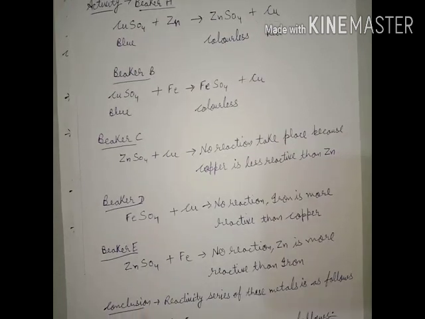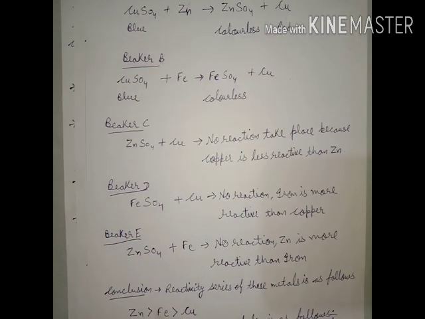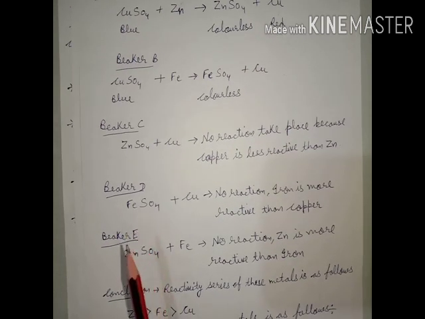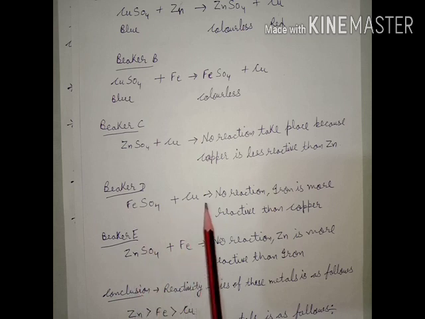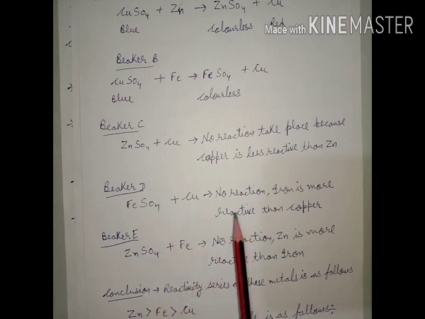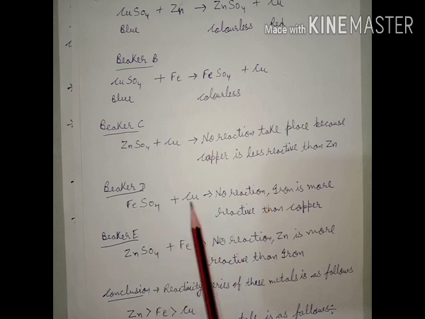Now moving on to the fourth test. In the fourth beaker D, there is a solution of FeSO4, ferrous sulfate, meaning iron sulfate solution. We add copper, Cu. Again there is no color change, it means no reaction. It concludes that iron is more reactive than copper.